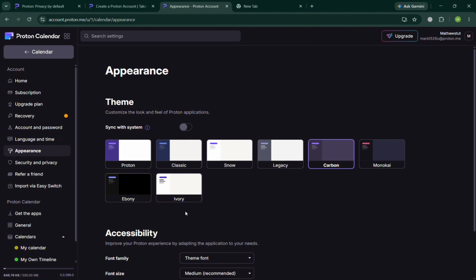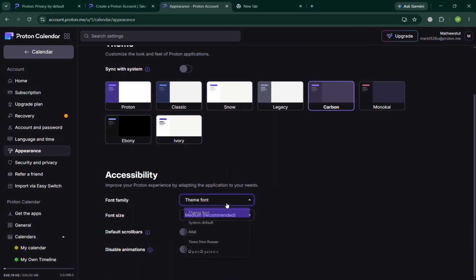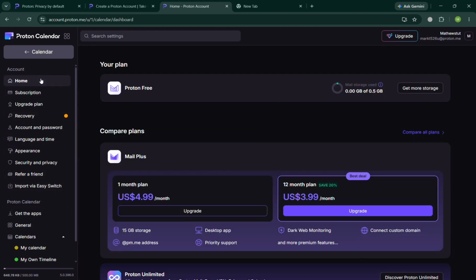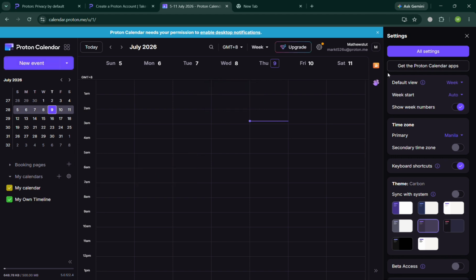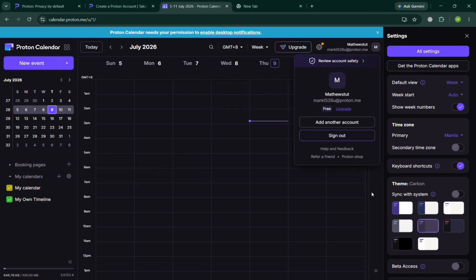You can even import via Easy Switch, including to import your Yahoo, Outlook, and Google account. All you need to do is simply sign in to your account in here upon clicking on it. And even under appearance, you can even choose the display, the accessibility, font family, font size, and many more. But under the homepage, from here you can start navigating to upgrade your plan.